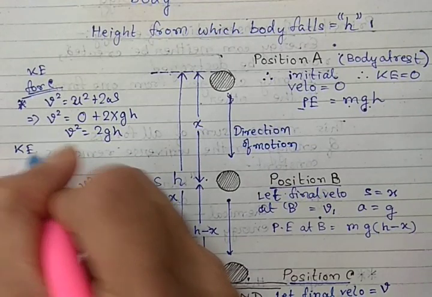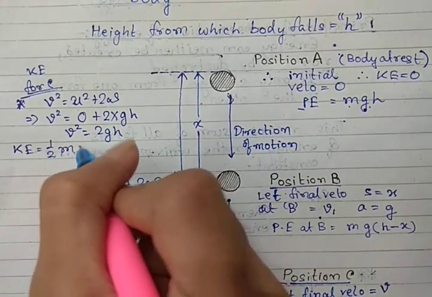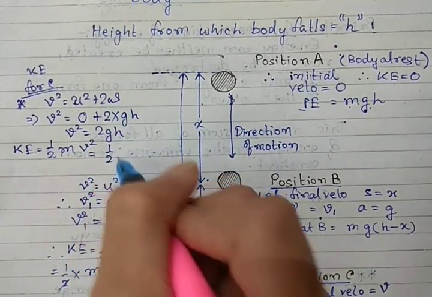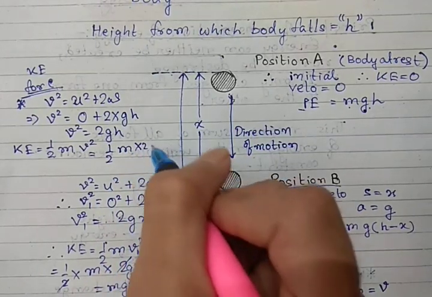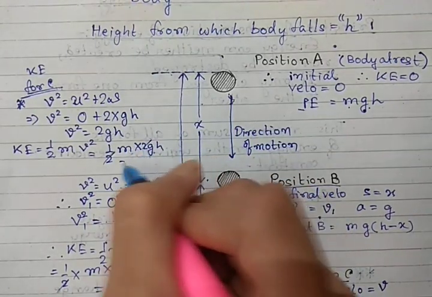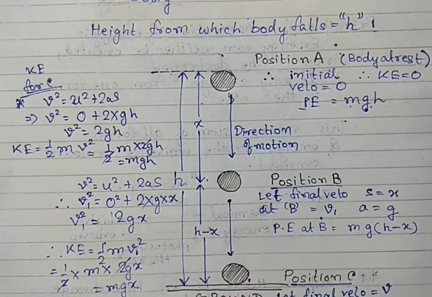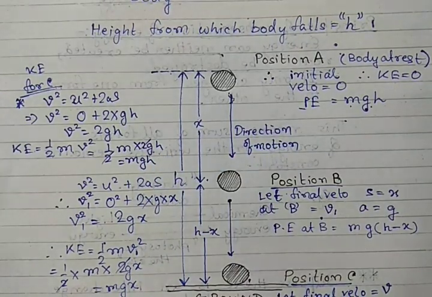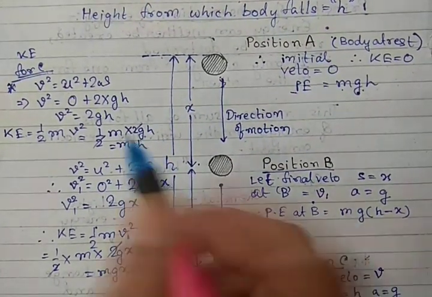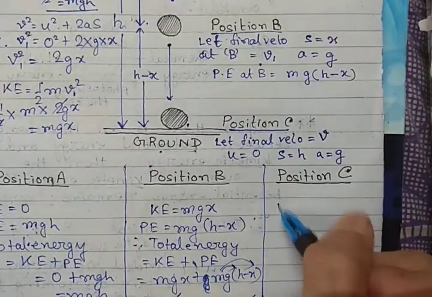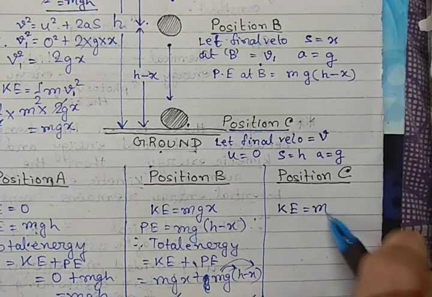KE equals half mv square equals half m into 2gh. That means it is mgh. So KE at position C is mgh.